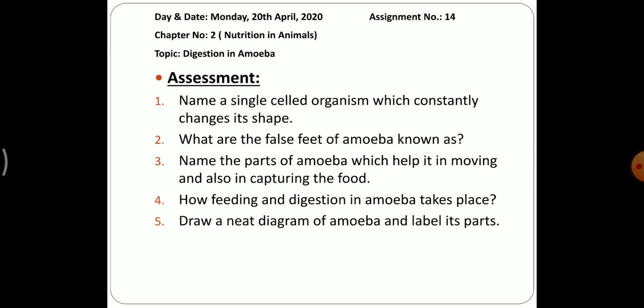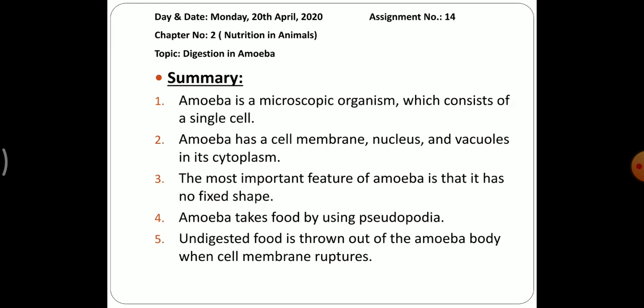Then you should be able to draw a neat diagram of an amoeba, and you should be able to label its parts also. So in amoeba, what we have seen in the picture, what parts are present? Mainly in between, the nucleus is there. Then we have food vacuole where the digestion takes place. Then what else do we have? We have pseudopodia by which it captures the food, and we have cytoplasm. So I hope you will be able to give answers in assignment number 14 when you solve it.